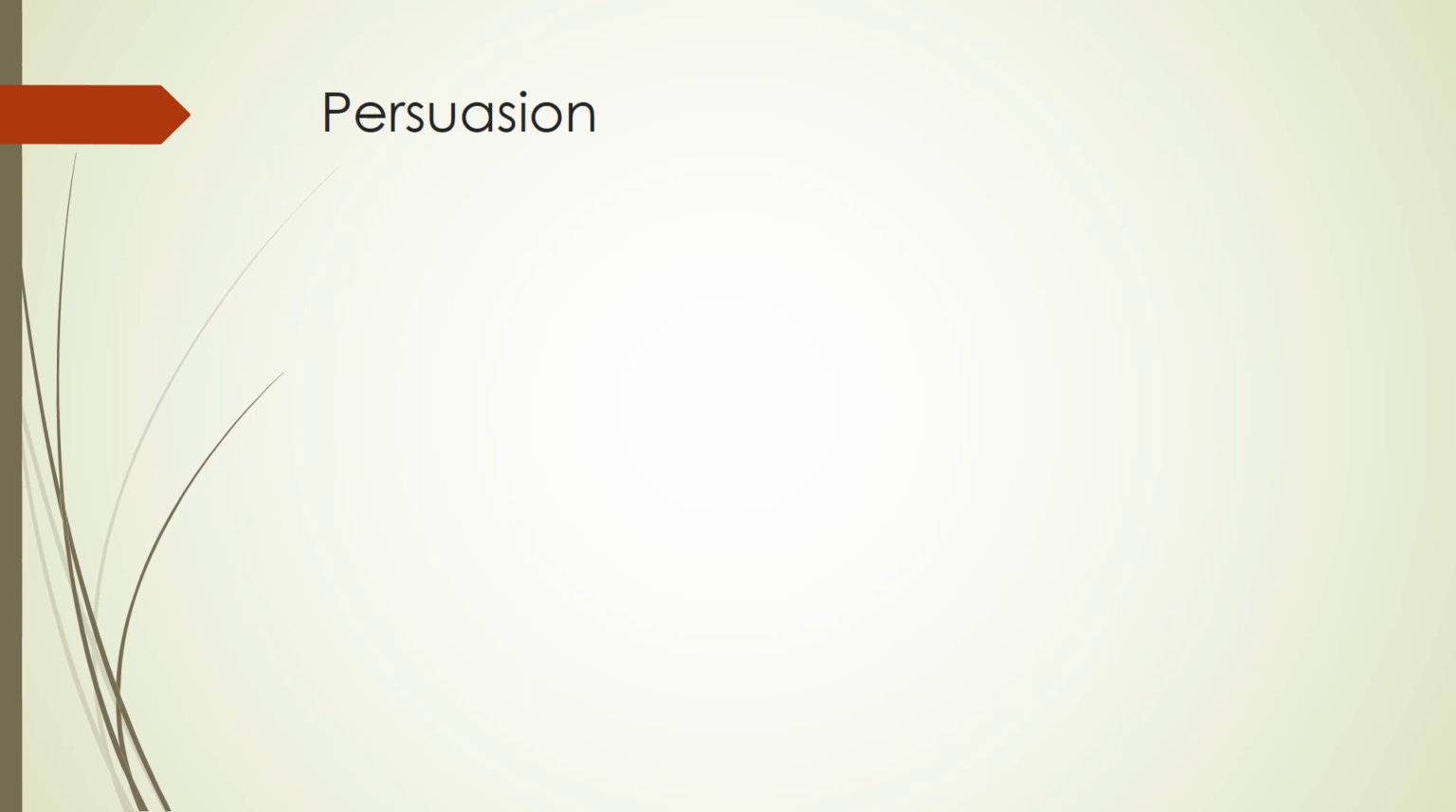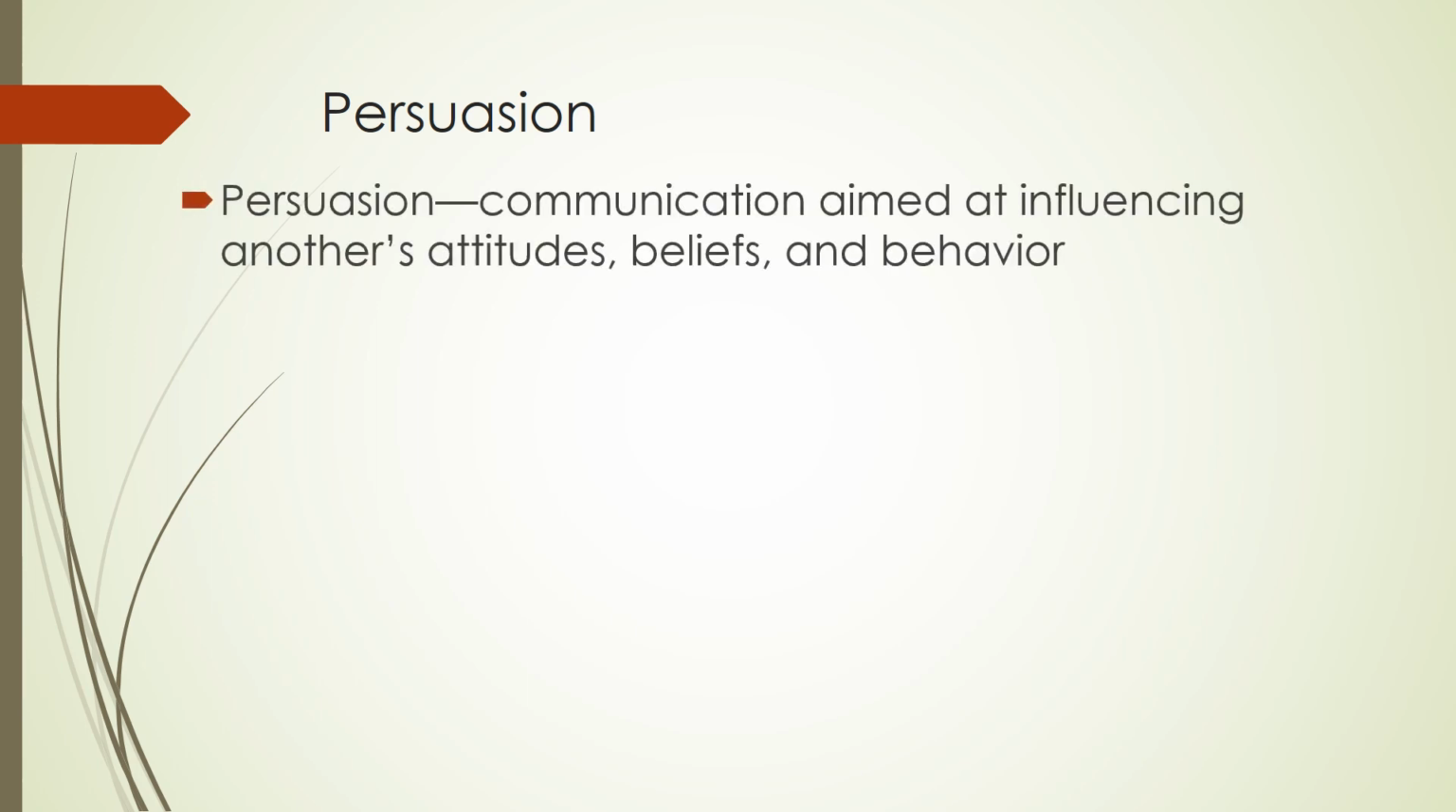The first theory we'll talk about in persuasion is the elaboration likelihood model. But before we begin, we just have a fairly generic definition of persuasion. It's communication aimed at influencing another's attitudes, beliefs, and behaviors. It's where we communicate in a way to try to get people to do something, to think about something in a certain way, or to have a certain feeling.